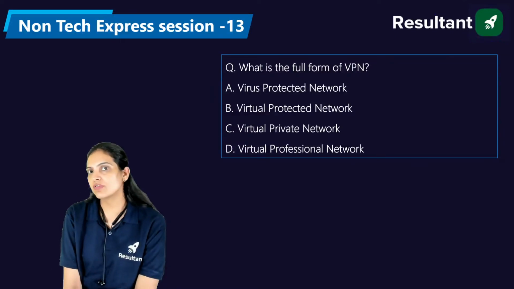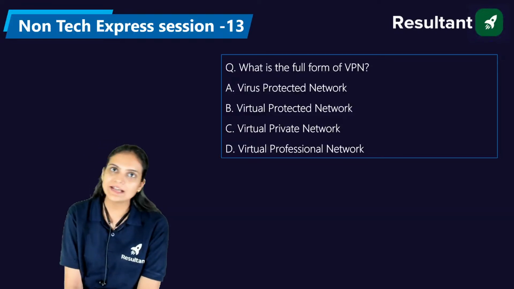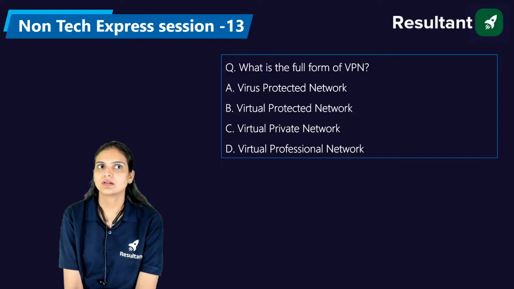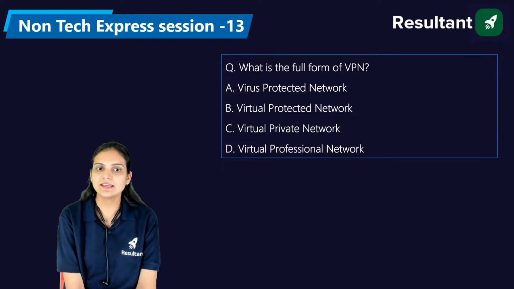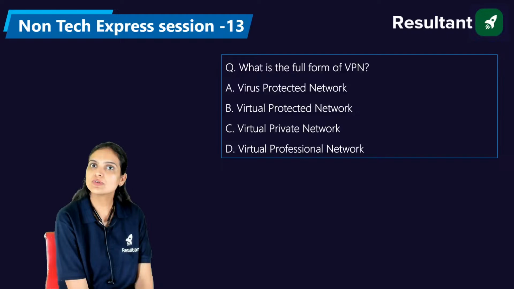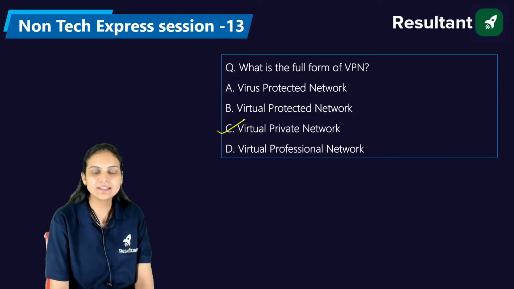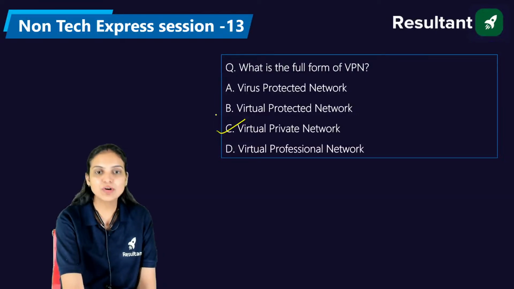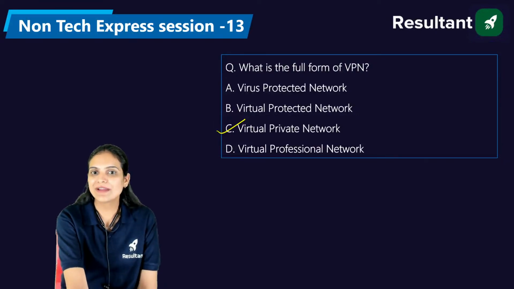What is the full form of VPN? Exactly, 1945. Okay, it's C, virtual private network. That's absolutely right. It's C. In the time period when we are using computers, we should have an idea about the virtual private network.